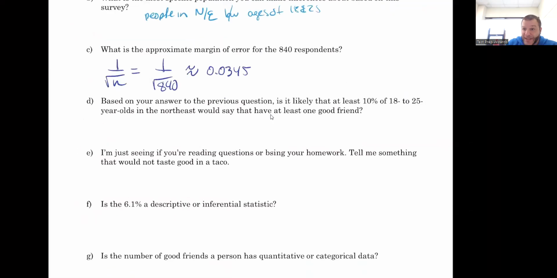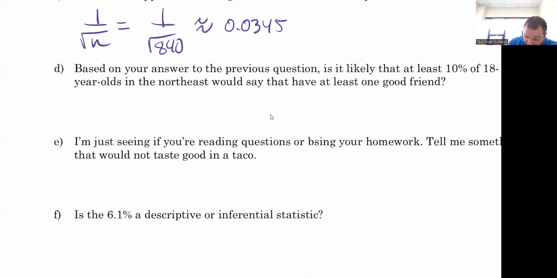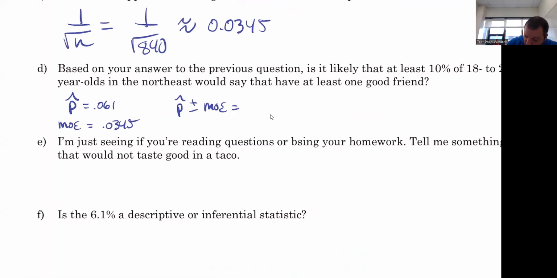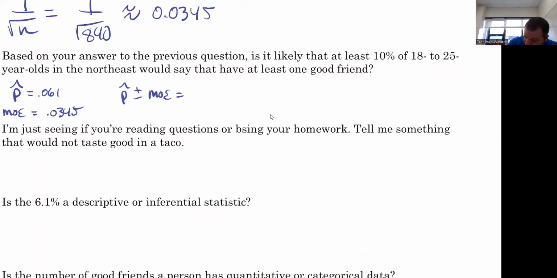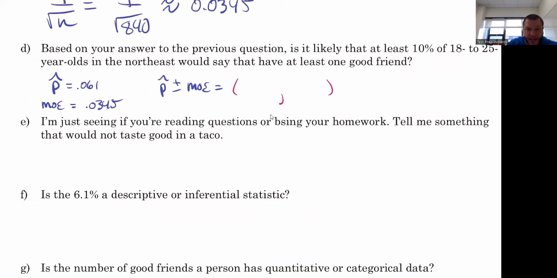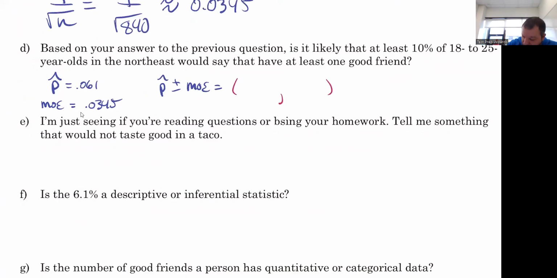All right, so if we want to figure out is 10% likely, we need to get a range of values. So our p hat was 0.061. Our margin of error, we just found to be 0.0345. If we do p hat plus or minus our margin of error, we're going to get, let's see if I add it, adding will be easy, 0.0955. And if I subtract it, I'm going to get